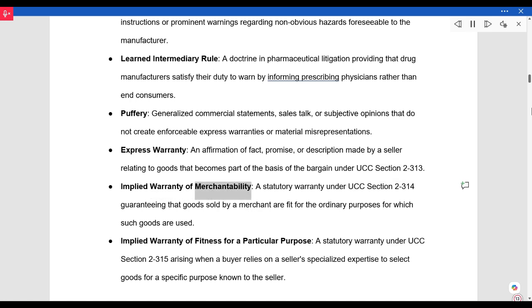Implied warranty of merchantability. A statutory warranty under UCC Section 2-314 guaranteeing that goods sold by a merchant are fit for the ordinary purposes for which such goods are used. Implied warranty of fitness for a particular purpose. A statutory warranty under UCC Section 2-315 arising when a buyer relies on a seller's specialized expertise to select goods for a specific purpose known to the seller.